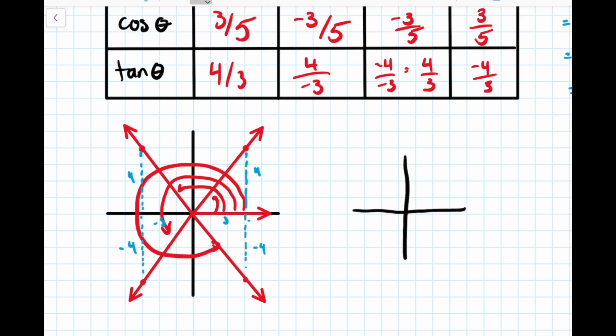So when you're in quadrant 1, x is always positive, y is always positive. When you're in quadrant 2, x is always negative, y is always positive. Quadrant 3, everything's negative, and quadrant 4, x is positive and y is negative.